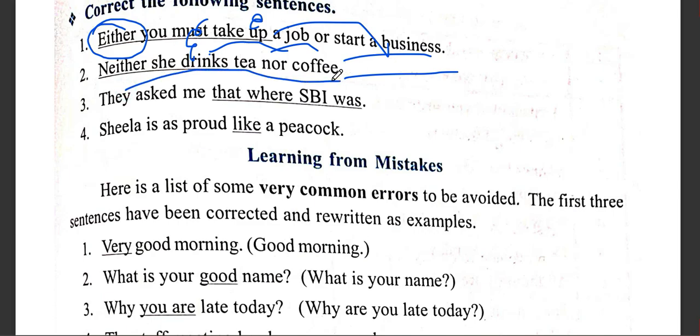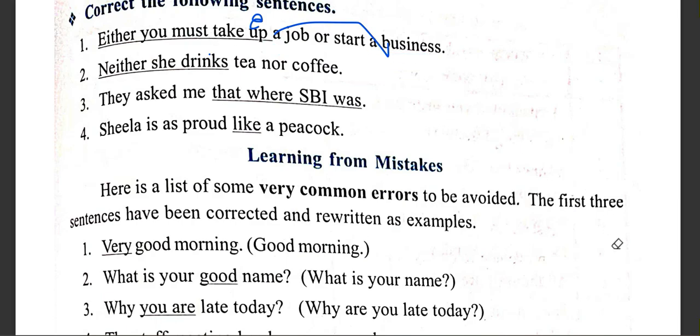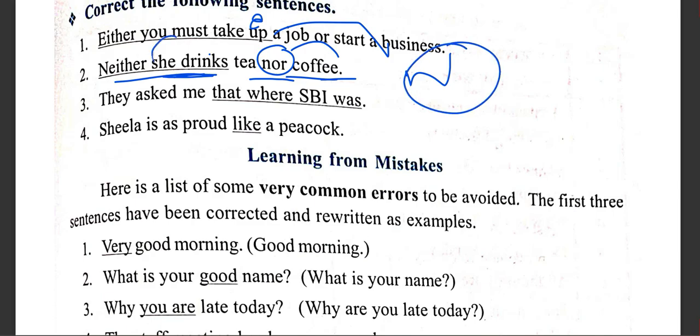Neither she drinks tea nor coffee. Again, this is based on the same kind of problem. After nor, you have one word, coffee, which is a noun. And after neither, we have one small sentence, "she drinks." That is not likewise things. So it should be the same kind of thing. We can say, she drinks neither tea nor coffee.